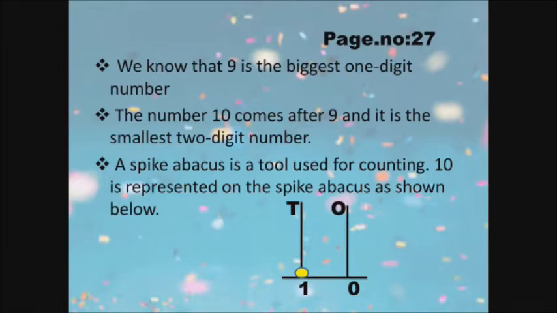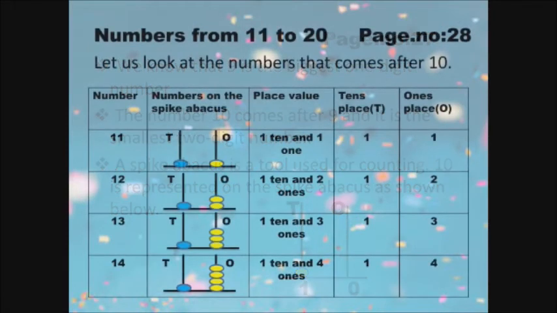Okay, next, a spike abacus is a tool used for counting. 10 is represented on the spike abacus as shown below. So this is the spike abacus and the place value is given in the spike. O means ones and T means tens. See, in the ones place we don't have any beads, so we have to write 0. And in the tens place only one bead is there, so we have to write 1. So the number is 10. Have you understood?